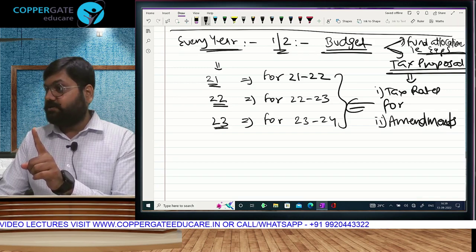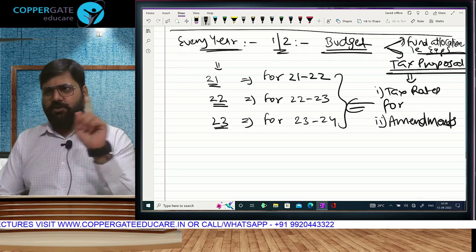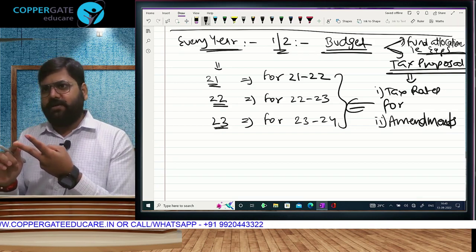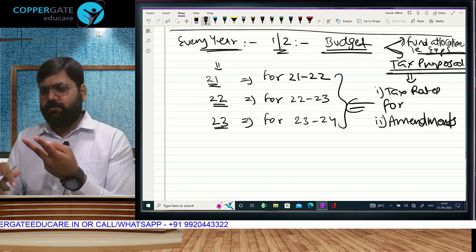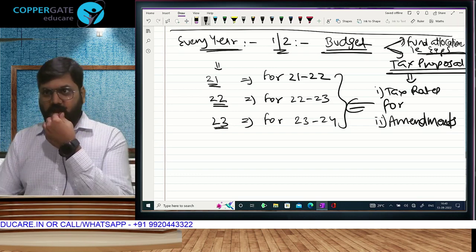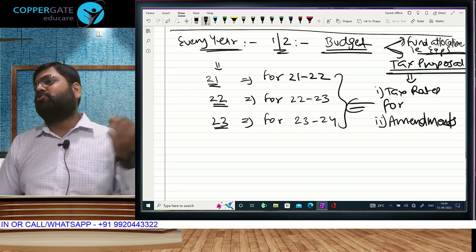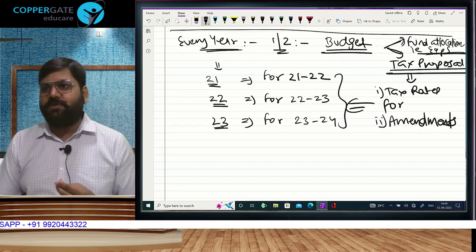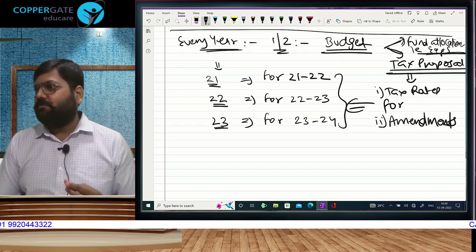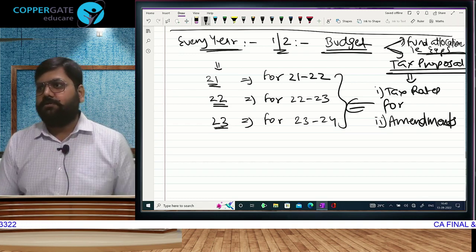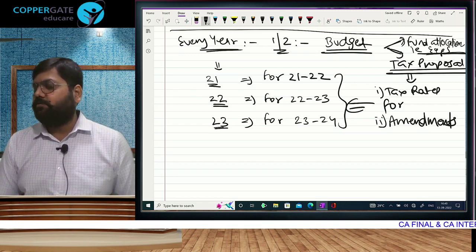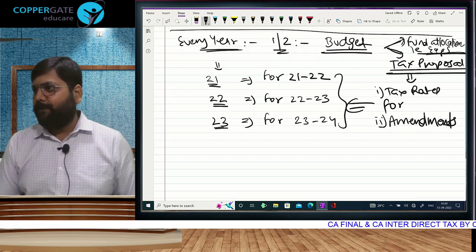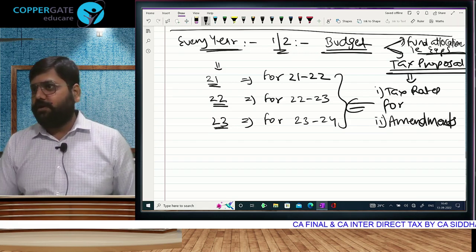In 2019 she became finance minister. There were 3 budgets. One was the outgoing government's interim budget, that's a temporary budget. She brought a budget on 5th July 2019 after becoming finance minister, after the new government was formed. And then in September she brought one more budget. Sorry, I forgot. In 2020 she gave the budget on 1st February. Then COVID came. Whole world was shut down. She brought amendments in May, and somewhere in August, September also she brought amendments. In 2021 also she brought a budget and then an ordinance.